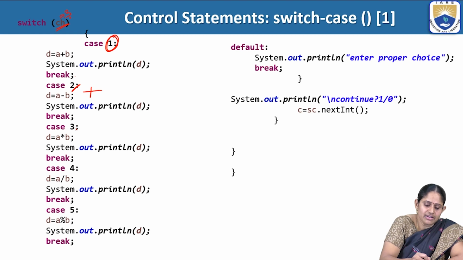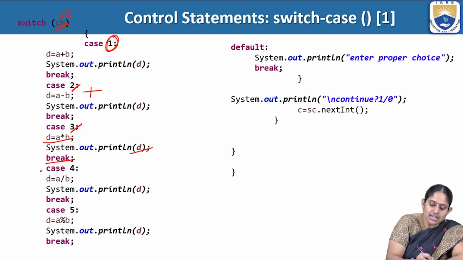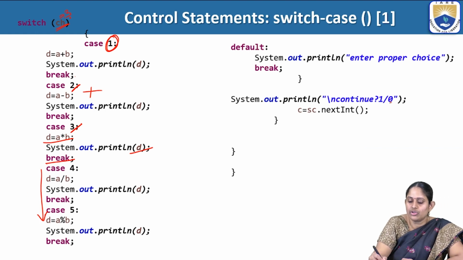Now 3 and 3 will be checked, so this is the matching case. What will happen? It will find the product and display it. And since we have a break statement here, none of the following statements will be executed and it will come out. Now if you want to continue, you have to give either 1 or 0.